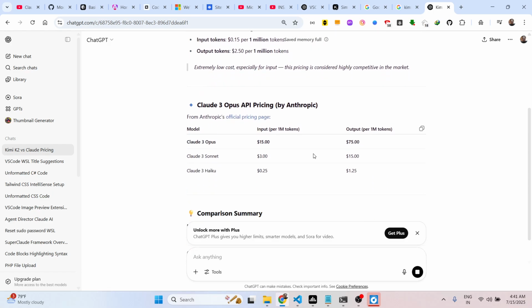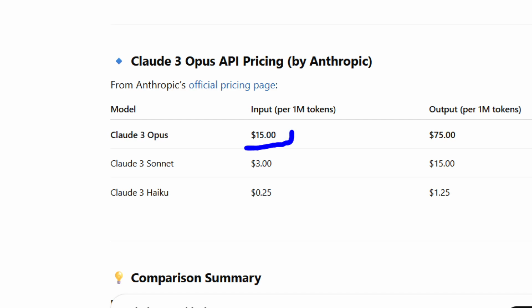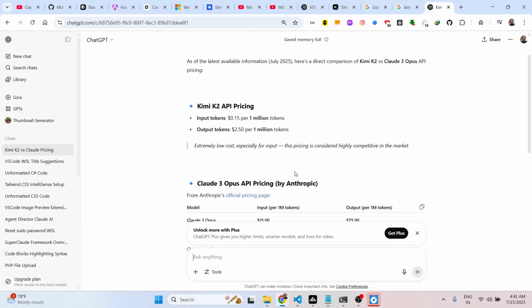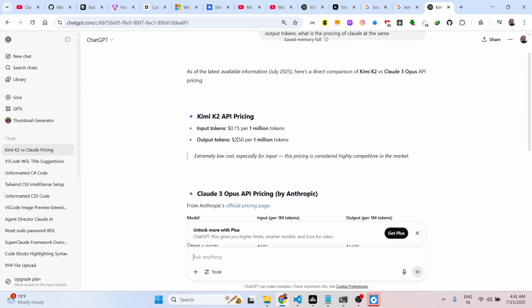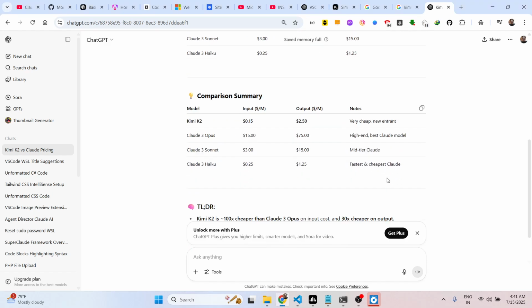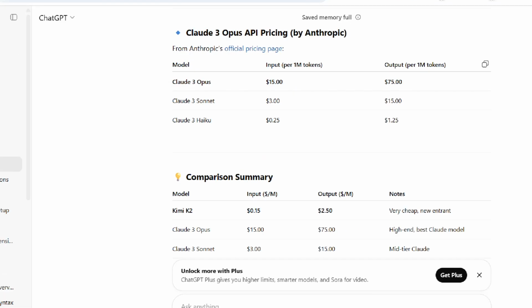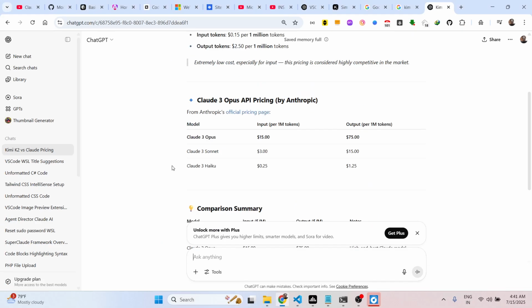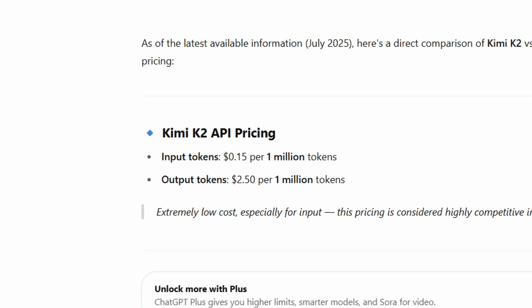As you can see for Claude here, it is $15 per million. Claude has various models here, which are Opus, Sonnet, and Haiku, and as you can see, the pricing is 25 cents for the basic model and $1.25. So it is very much cheaper than that. This is the main model here, the Sonnet model, $3 and $15. So Kimi is very much cheaper at 15 cents and $2.50.